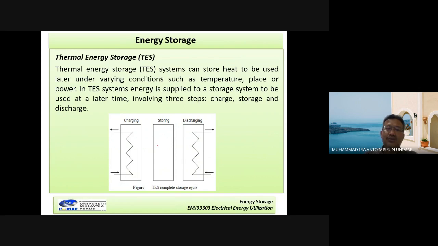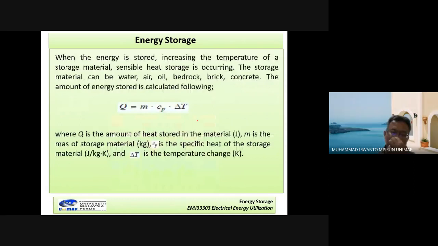If you want to obtain thermal energy, this coil here is the charging condition, and then the thermal energy is stored here, like the hot water in our bathroom. We connect to here, store here, and then we need the discharge condition like this. This is the thermal energy storage system.